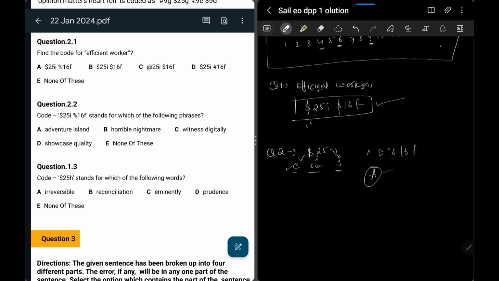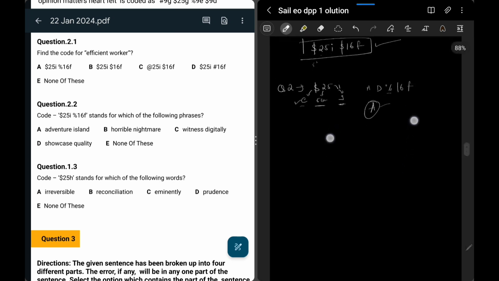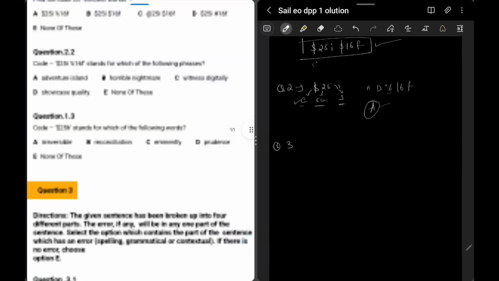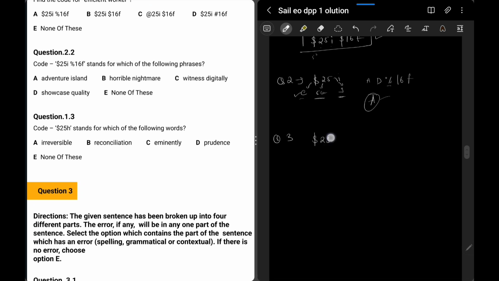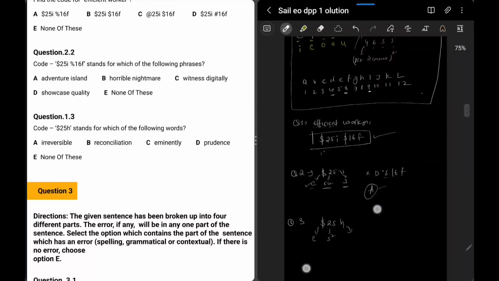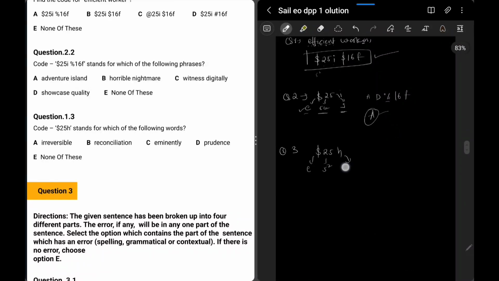That means A is, whereas my right answer. Okay, now coming to question number 3. Question number 3 is again a very simple one. We have $25H. We know dollar means E. This is 5 square, and this is what, if you see, H is 8, right?